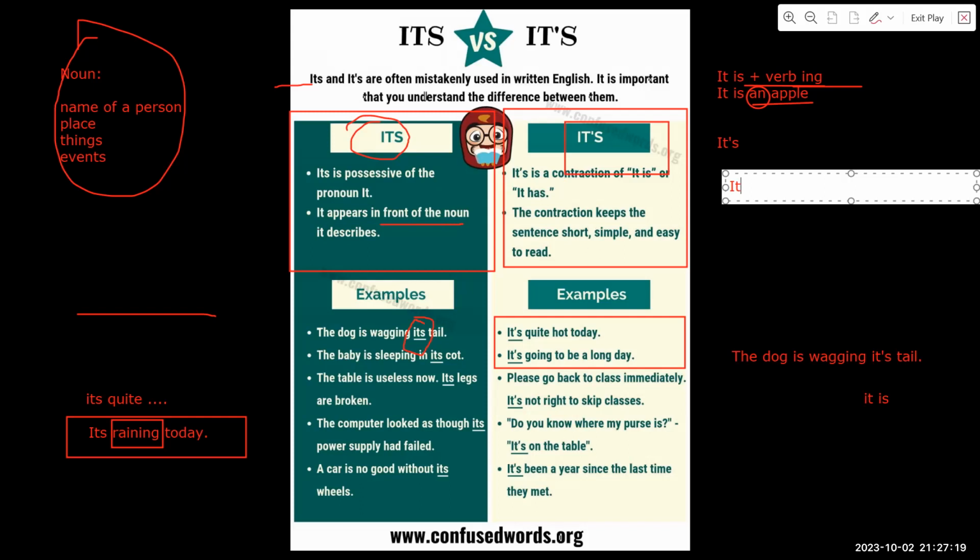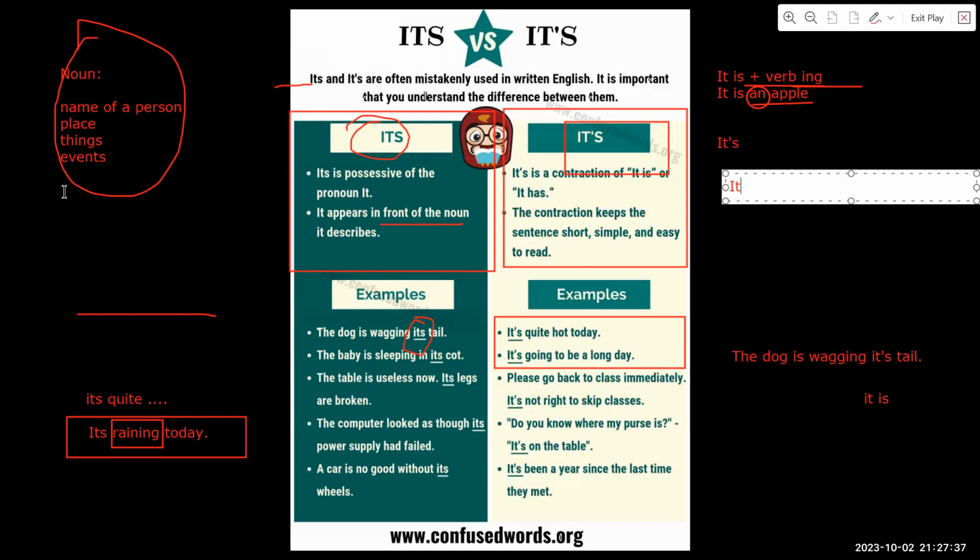So all words that are not nouns, we will put with apostrophe. For example, here there are many examples. You can see they're all nouns after. And here, it's not. So always with noun.